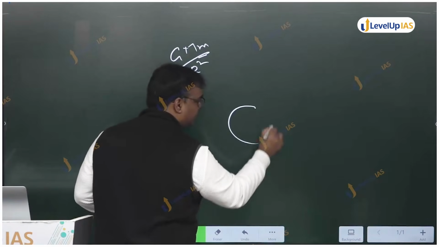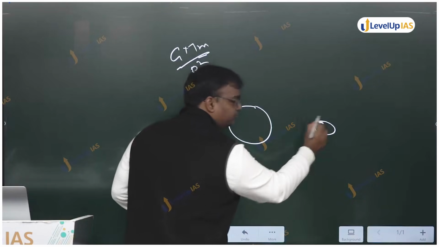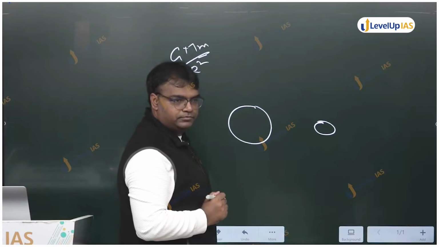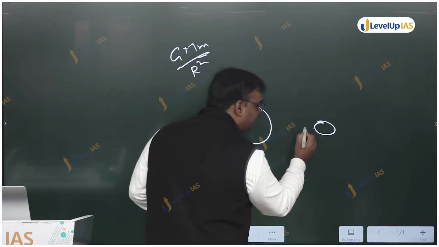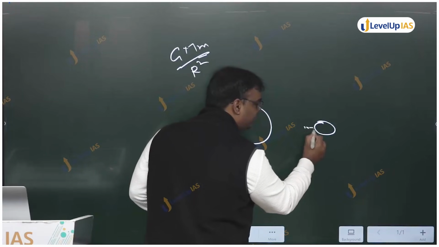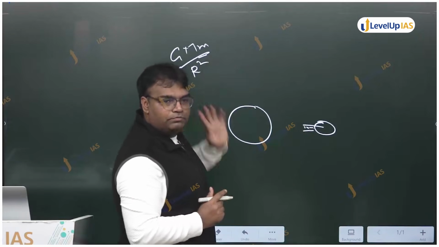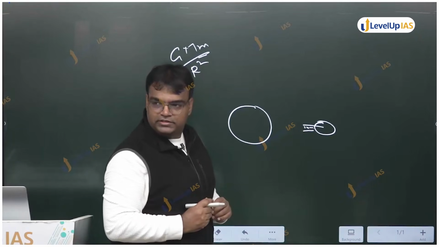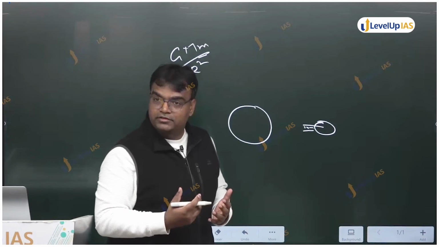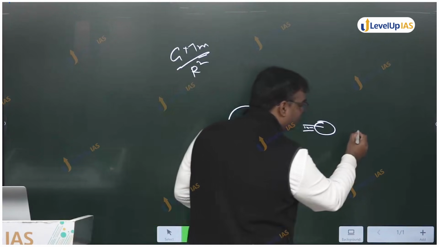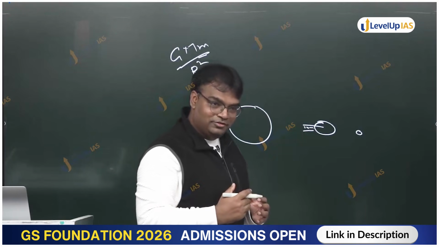ये मास अर्थ का था, सपोज द सेम मास वाज कंप्रेस्ड इन दिस साइज, और आप इससे 10 मीटर ऊपर रहते, would r have been lesser? m would have been same, but r would have been lesser. Gravitational force applied would have been much higher. Compress it further. Will gravitational force be further higher?